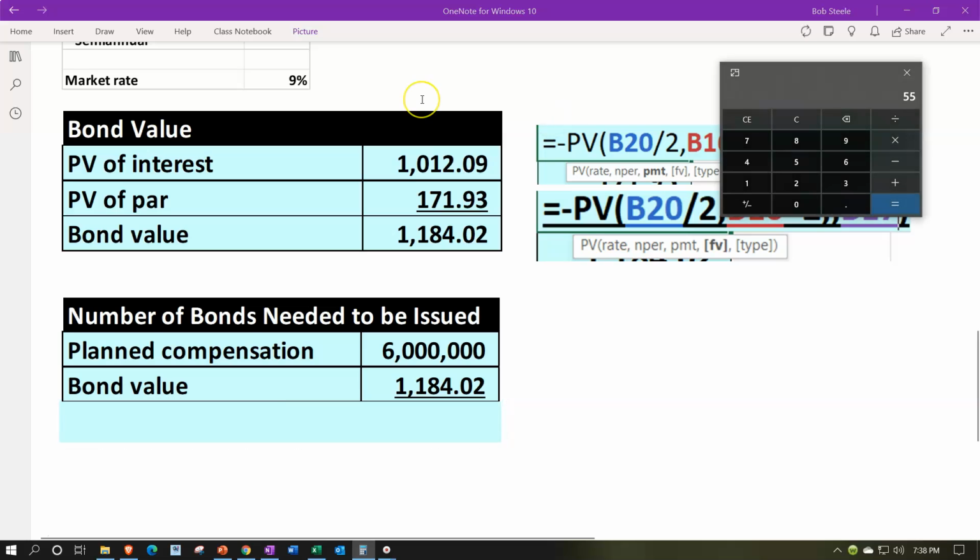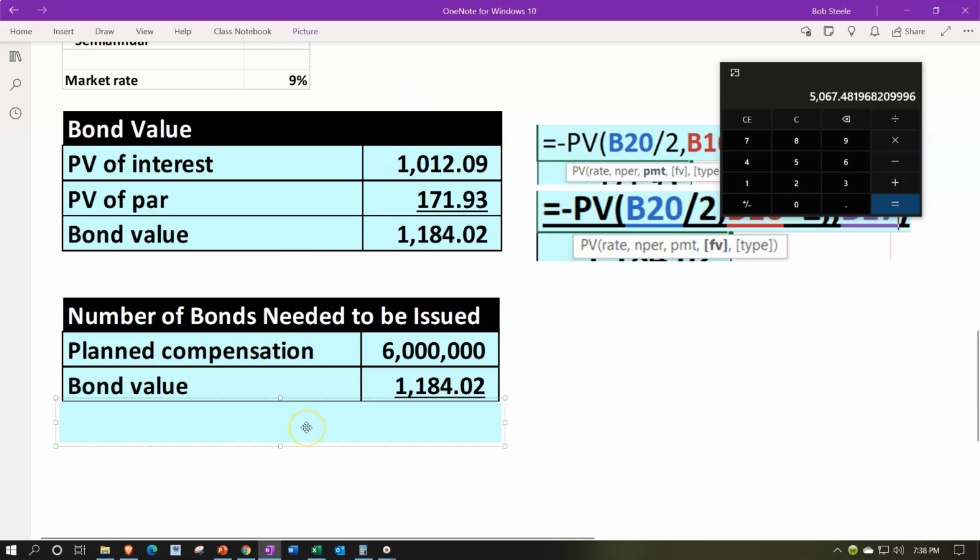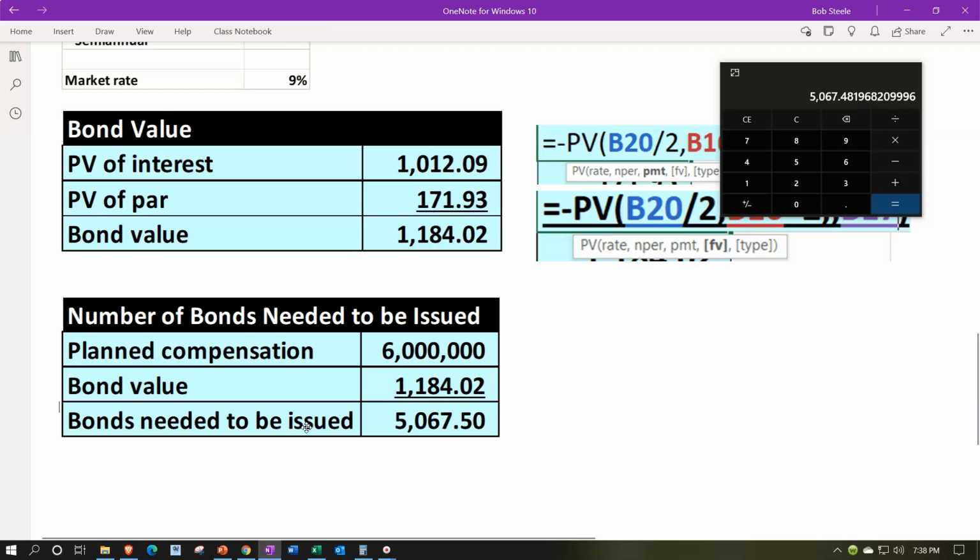So that means we'd have the 6 million, divided by 1,184.02, and that's going to give us our 5,067.50 about. There's rounding that's involved here. Obviously we couldn't really issue a partial bond, so we'd have to do some rounding in terms of how many bonds it would take for us to basically get this done. But that's the general idea.